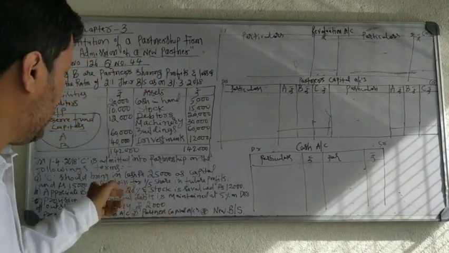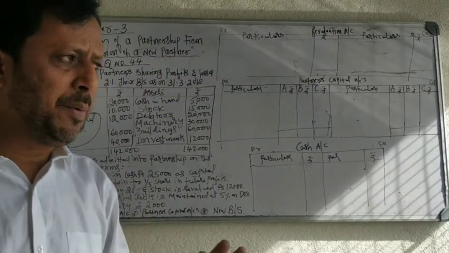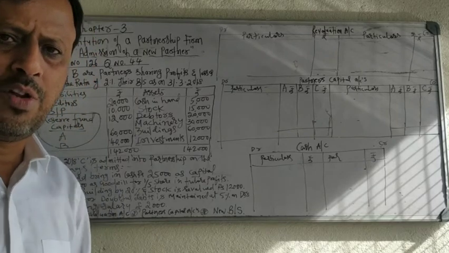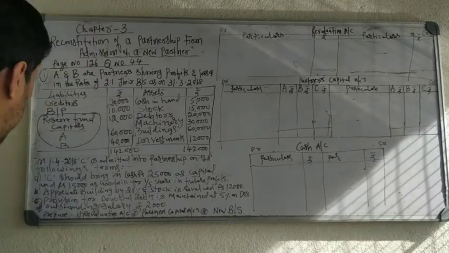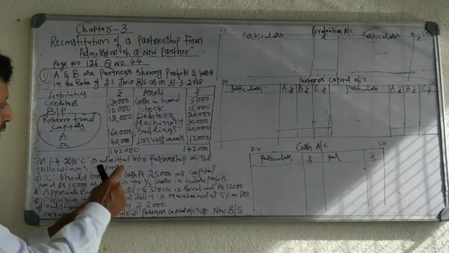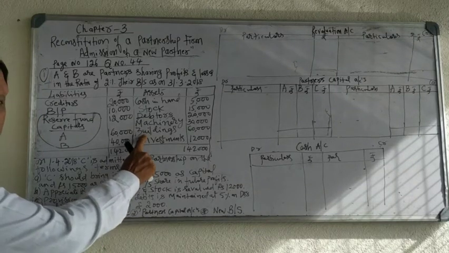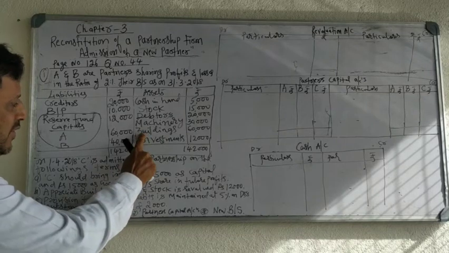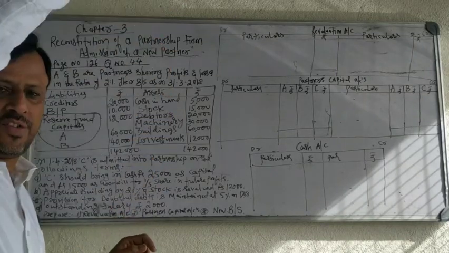The first adjustment belongs to capital brought by the new partner and goodwill brought by the new partner. Come to the second adjustment: appreciate building. See, building is an asset, on the asset side. Appreciate means increase.